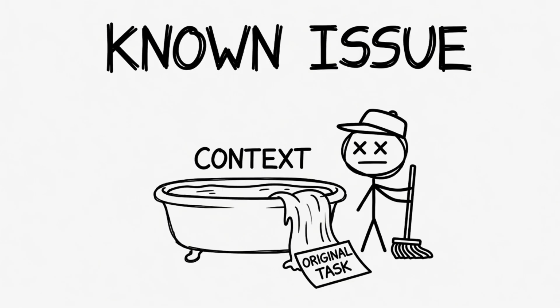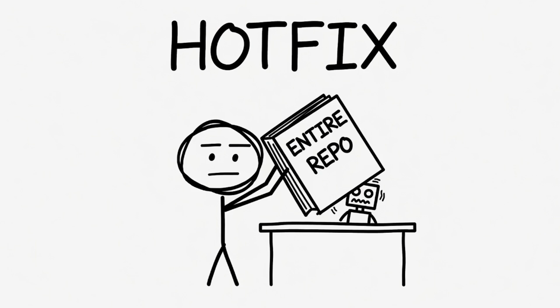Known issue. Accumulation. In a long agent session, the window fills with history until something has to go. The thing that falls out first is usually the oldest message, which is your original instructions. The agent then forgets the goal 3 steps in. This is not the model's fault. It is the window's capacity. Also, a known issue.